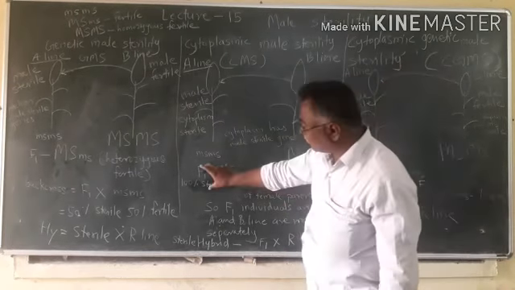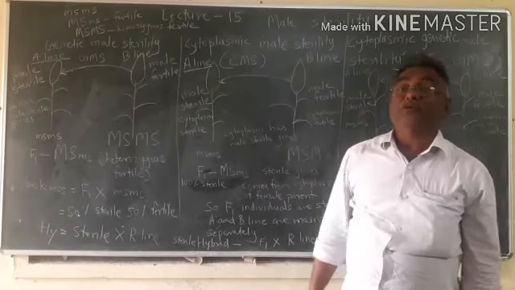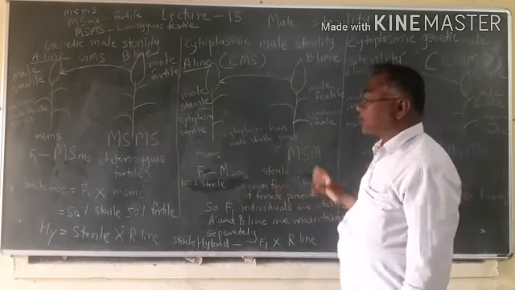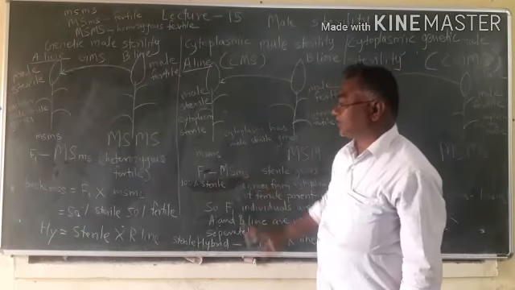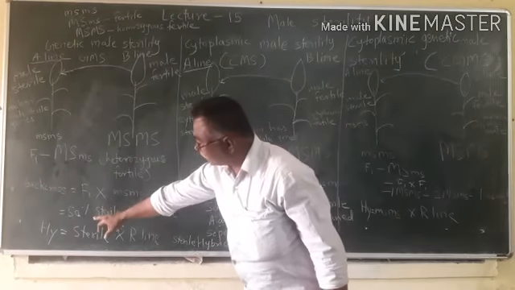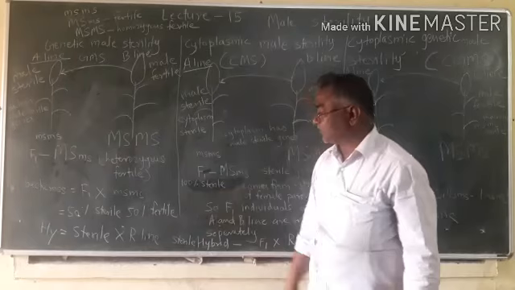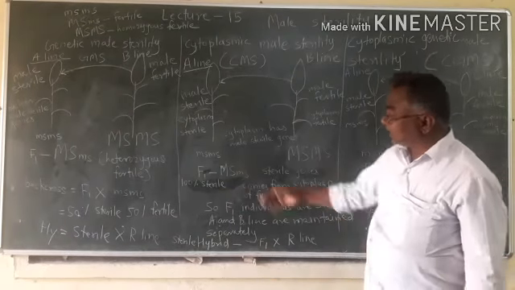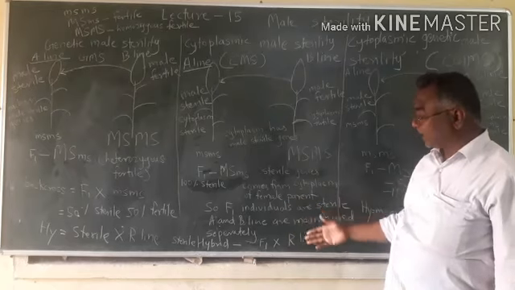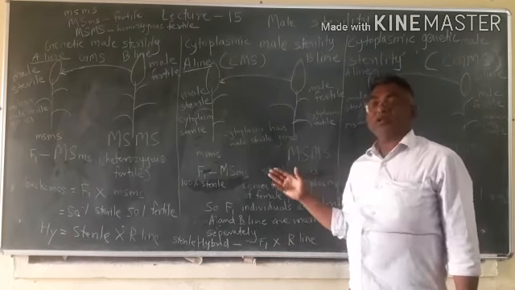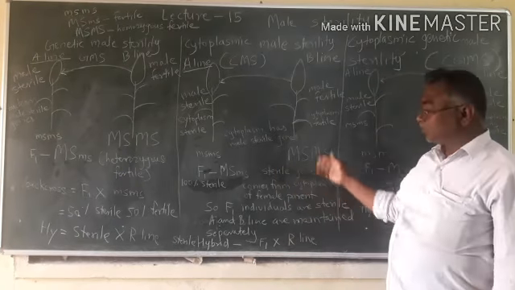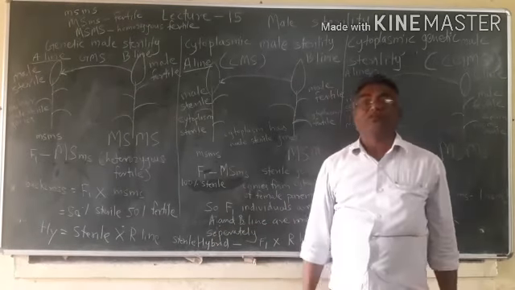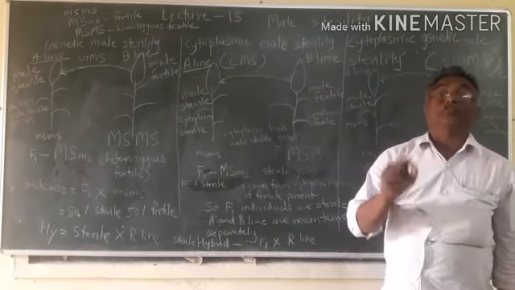So the cytoplasm of all F1 individuals is male sterile. So all plants are 100% male sterile. Here we get 50% sterile, 50% fertile, but here 100% sterile plants are found. And these are directly crossed with the desirable variety to get hybrid seeds, and these hybrid seeds also have sterile cytoplasm.